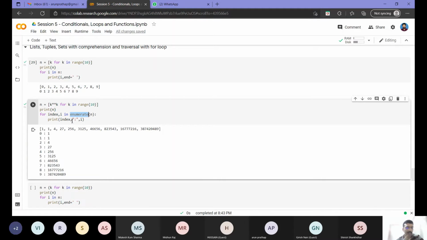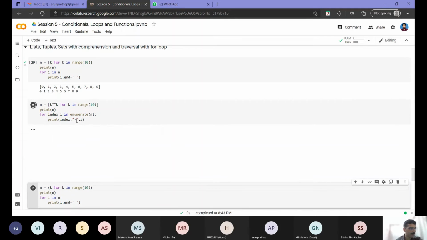As you can see in the output here, I have printed it with index colon i. Don't confuse this with our dictionary keys; I have just used the colon. I can use a hyphen as well to avoid any confusion with the dictionary. As you can see, the list is indexed from 0 to 9, and corresponding to each index, this is the content of my list, the value there, printed here. So basically, if I want to change some value, I can access it directly using the index here.